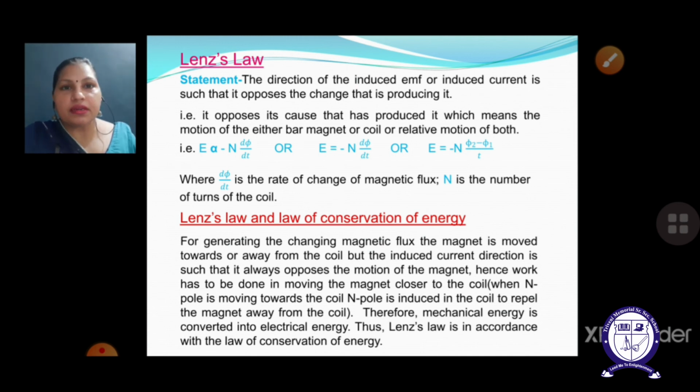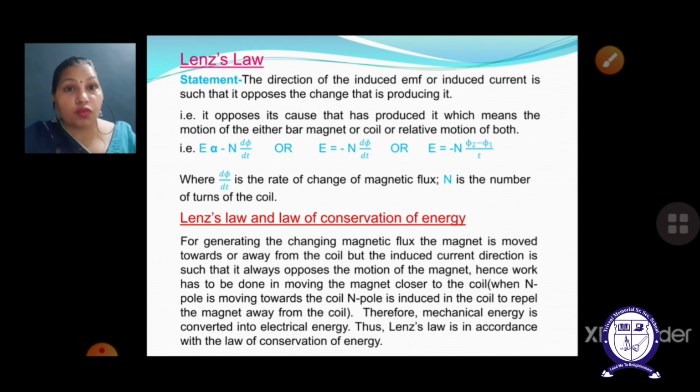I hope this statement is clear with respect to Faraday's first experiment, as well as the explanation that I have just given you for Lenz's law, that how it opposes the cause with respect to the example of Faraday's law only. Hence the work has to be done in moving the bar magnet closer to the coil, which was the case when the bar magnet is moving closer to the coil.